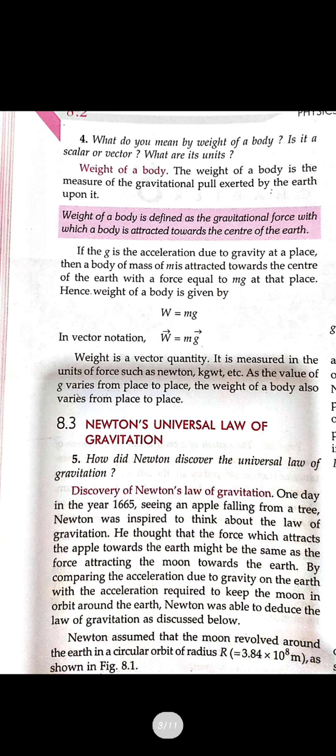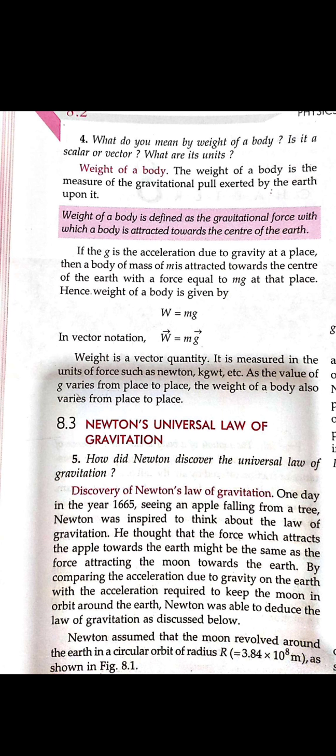Similarly, in Newton's laws of motion we have seen weight and mass. Mass is a quantity present inside a body, but weight is a kind of force that acts in the downward direction due to gravity. So any gravitational pull or attractional force of the earth exerted on an object in the downward direction is said to be the weight.